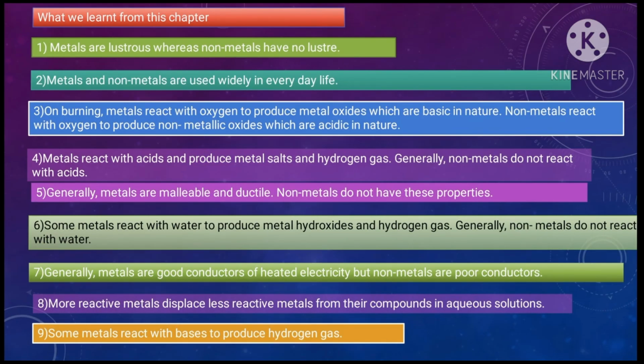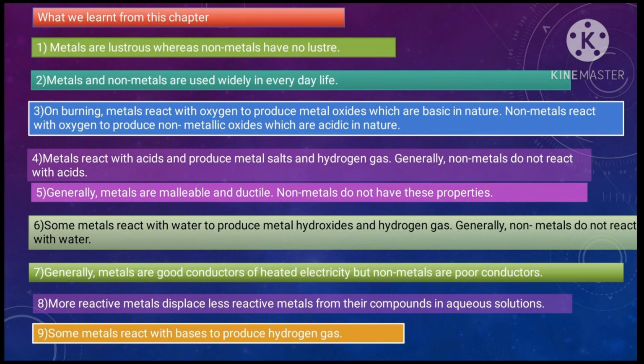After that, a quick revision of what we have learned from this chapter. So first, metals are lustrous whereas non-metals have no luster. Second, metals and non-metals are used widely in our daily life. Third, on burning, metals react with oxygen to produce metal oxides, which are basic in nature, and non-metals react with oxygen to produce non-metallic oxides, which are acidic in nature. Fourth, metals react with acid and produce metal salt and hydrogen gas. Generally, non-metals do not react with acid.